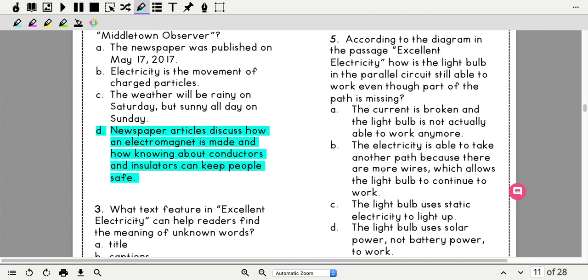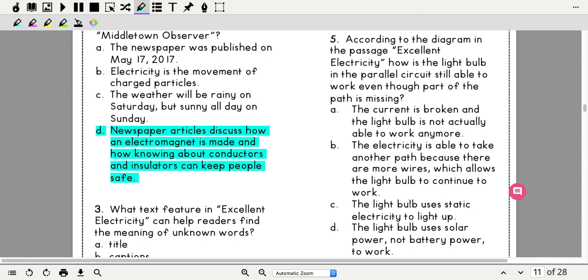B, the electricity is able to take another path because there are more wires, which allows the light bulb to continue to work. That's a possible right answer because that's how we understand the picture. So let's keep going, see if we find another one that's better. C says the light bulb uses static electricity to light up.